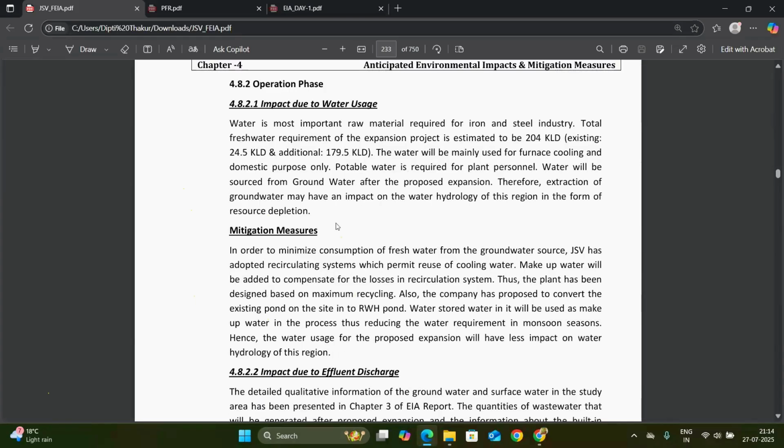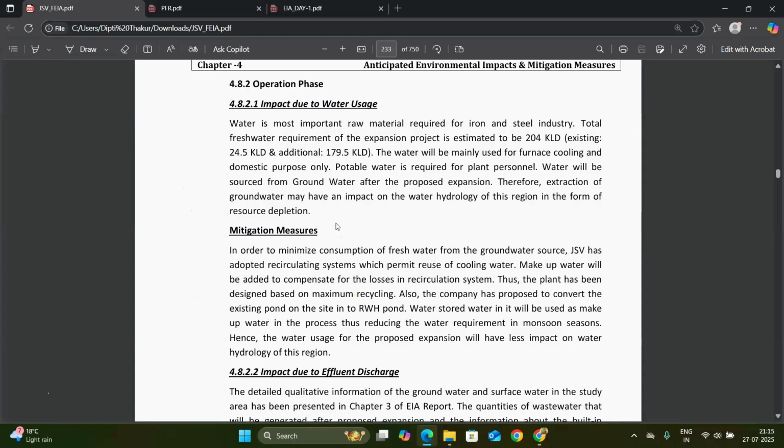So at the time of the operational phase, 24.5 KLD and an additional 179.5 KLD of water is required. Because the water requirement is high, extraction of groundwater may have an impact on the hydrology. We can study the groundwater level in the hydrological part.